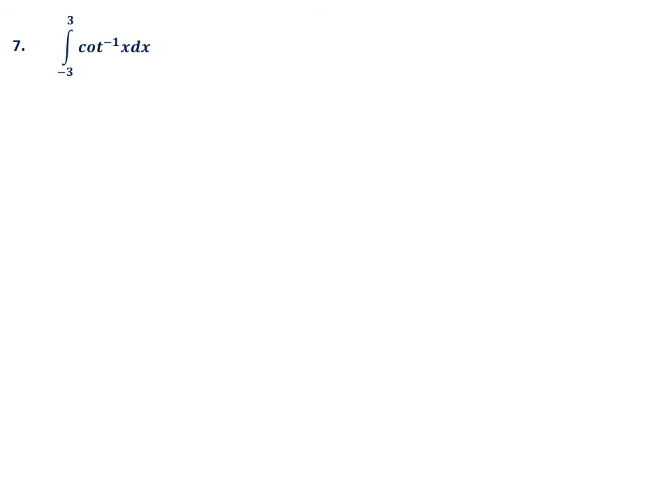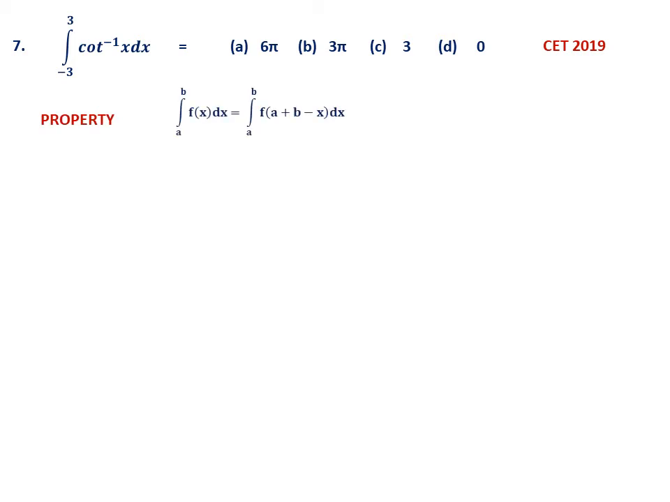Next, 7th question: integral from minus 3 to 3 of cot inverse x dx equals, the first option is 6 pi, 3 pi, 3, 0. This is CET 2019. The property you have to remember is this: integral from a to b of f(x) dx equals integral from a to b of f(a + b - x) dx. I have already noted this property.